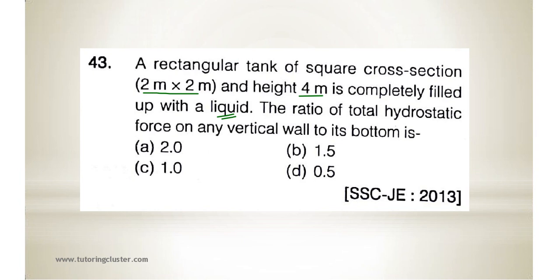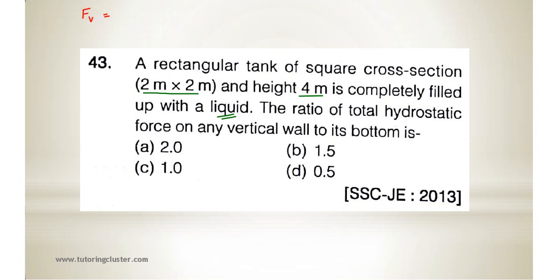So let us first calculate the total hydrostatic force on any vertical wall. They have asked the ratio of total hydrostatic force on any vertical wall to its bottom. See here how you will calculate the total hydrostatic force on any vertical wall. Let's say I am denoting that with FV.